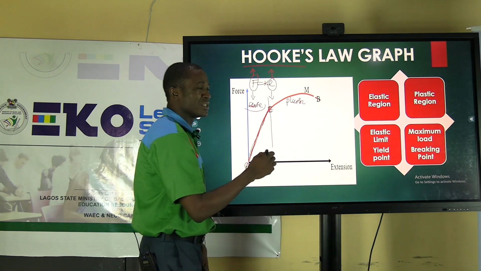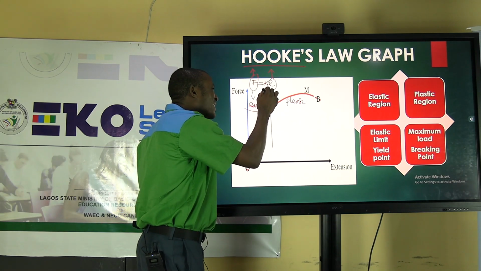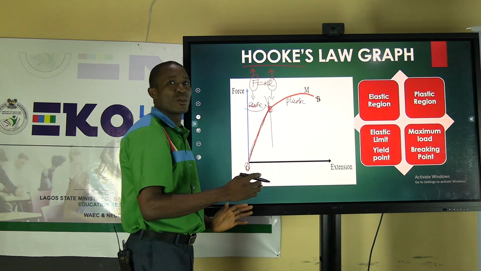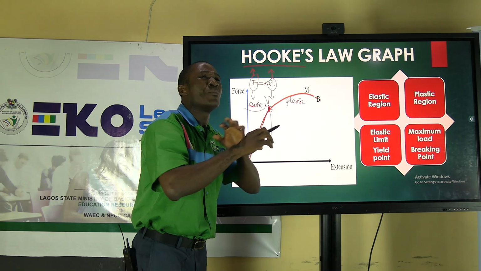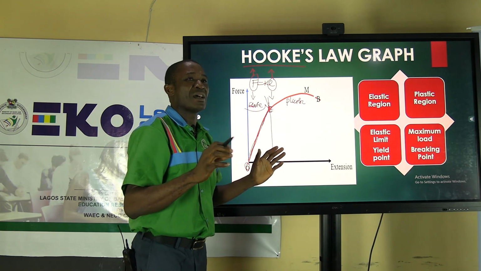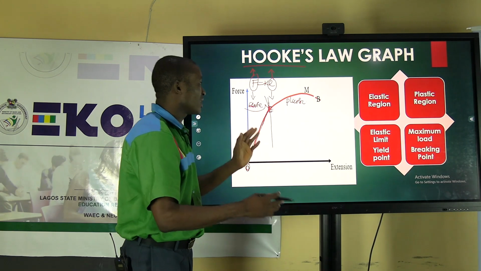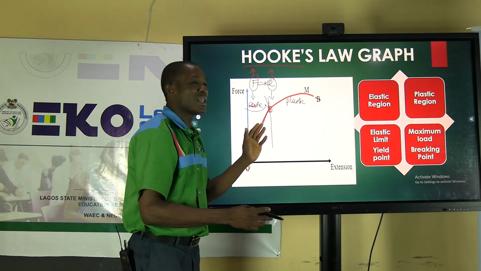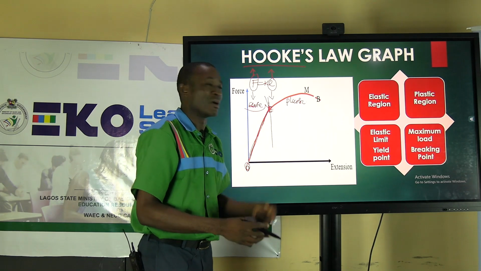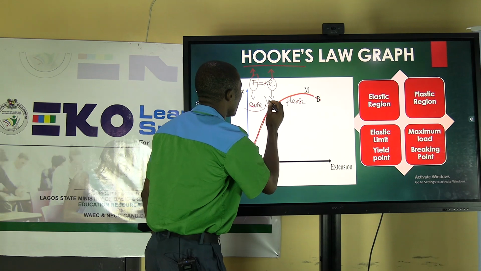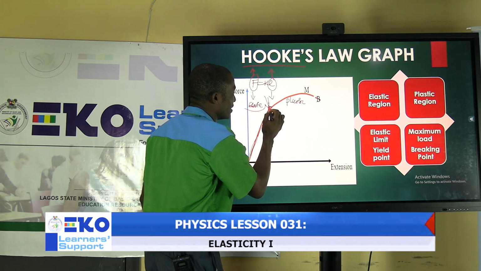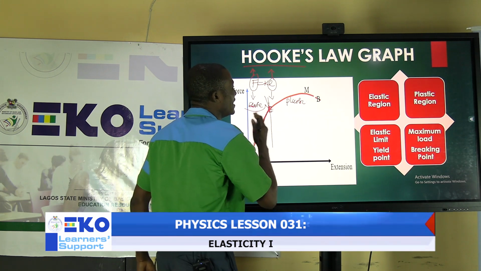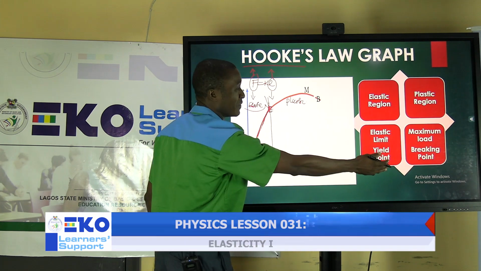The yield point is the exact point whereby the material loses its complete elastic property and becomes plastic. That is what we call the yield point. Crossing the elastic limit and the yield point will lead that object into plastic deformation.